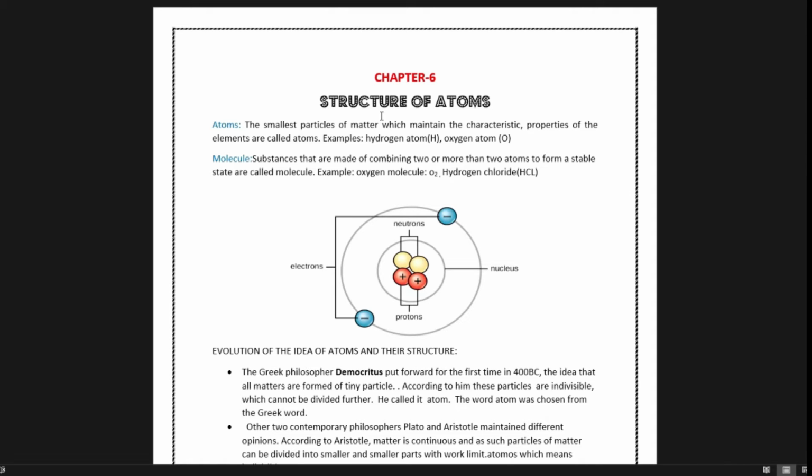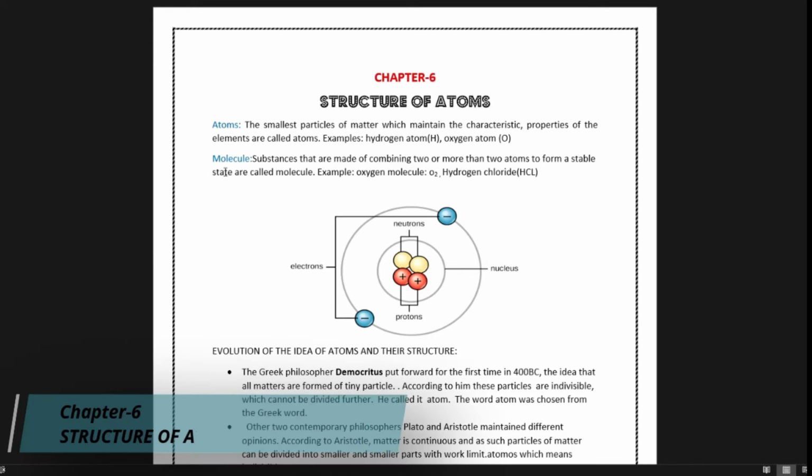Today we will learn Chapter 6, Structure of Atoms, of Class 8. In Class 6 we learned about atoms. In Class 8 we will know more about it. First of all, what is an atom?